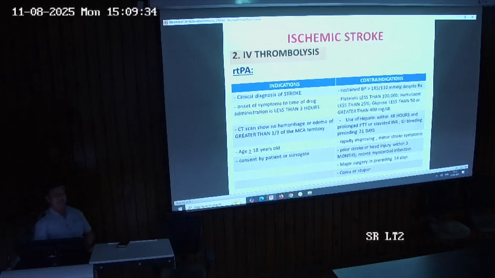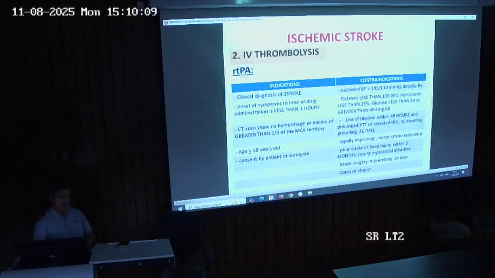So these are the indications of giving the IV thrombolysis. Apart from these indications, there are certain contraindications which should be kept in mind while giving the IV thrombolysis. So first is sustained blood pressure more than 185/110 millimeter mercury despite the therapy. Suppose the patient is having blood pressure of more than 185/110, but after the treatment the blood pressure comes to normal. In this scenario, the IV thrombolysis can be given, but if the blood pressure remains more than 185/110 despite the therapy, in this scenario, the IV thrombolysis cannot be given.